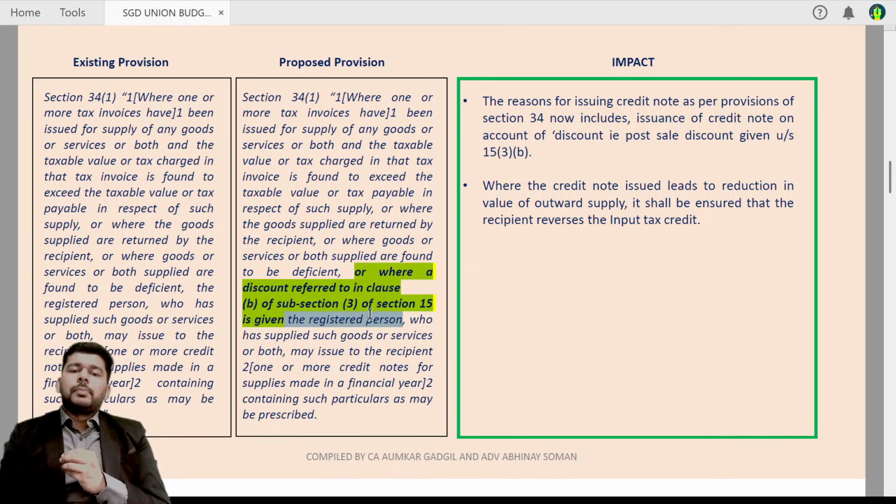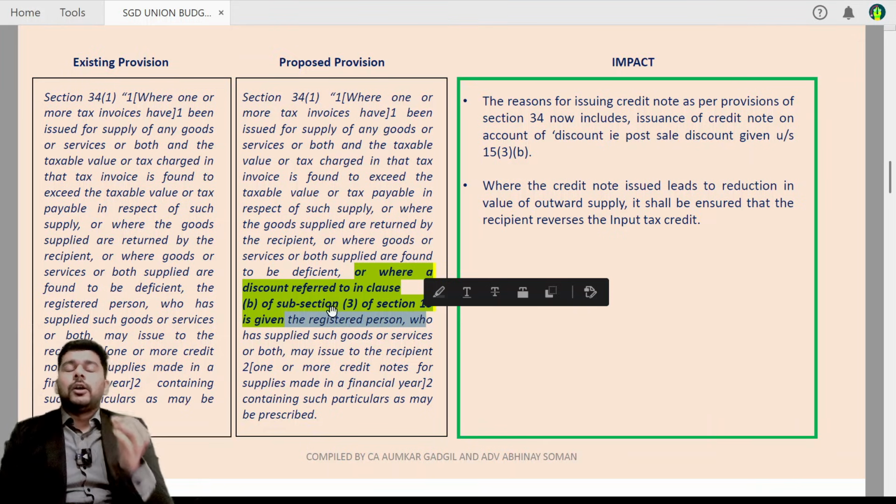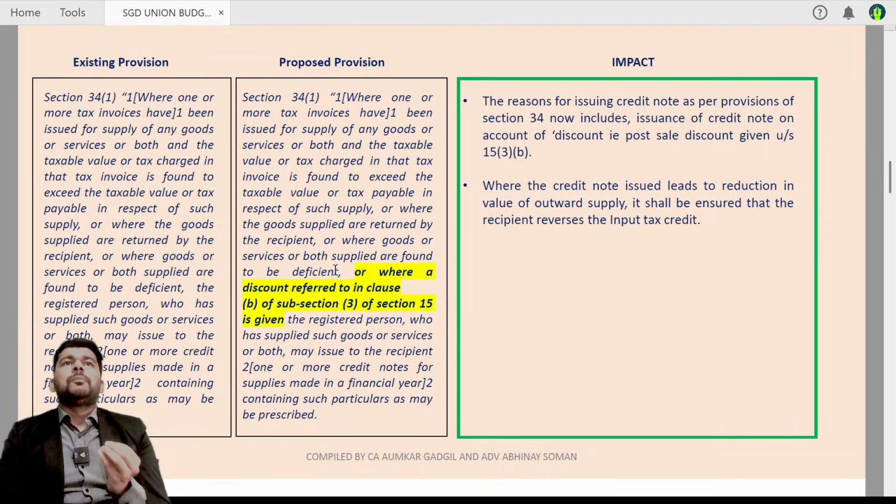Well, now what is the proposed amendment? Section 34 will specifically cover issuance of a credit note where it is issued on account of 15 subsection 3 clause B, that is, where the post-supply discount is required to be passed on, and a credit note can be issued for such purpose. Of course, the recipient is also supposed to reverse his input tax credit correspondingly.